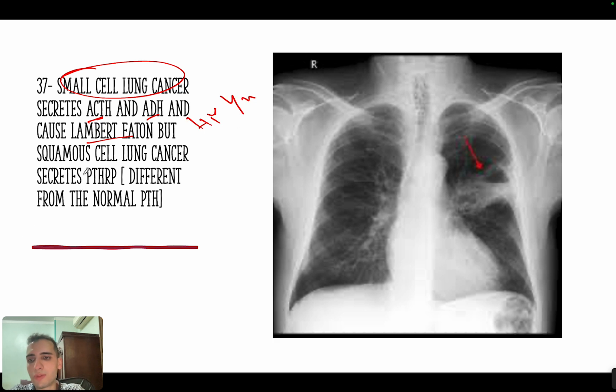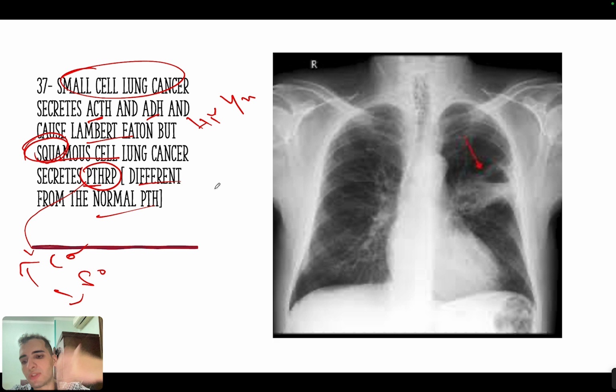Okay. Now, squamous cell carcinoma, on the other hand, will increase the parathyroid hormone-related peptide. So it will increase calcium and decrease phosphorus. Just remember squamous calcium, okay? Now, parathyroid hormone-related peptide is different from the normal parathyroid hormone. So in a person with a squamous cell carcinoma, you will have high parathyroid hormone-related peptide, but you will have low parathyroid hormone itself, okay?